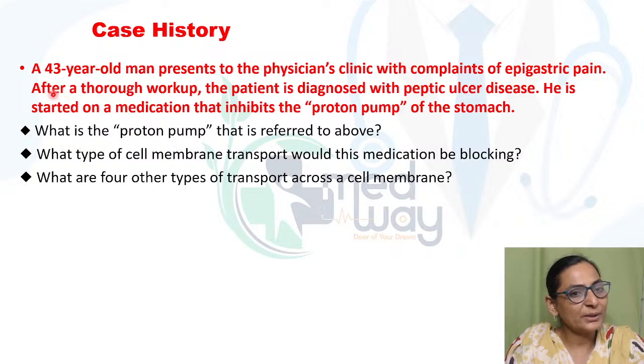Now suppose I give you a history. A 43-year-old man presents to a physician with complaints of epigastric pain. After a thorough workup, the patient is diagnosed with peptic ulcer and is started on a medication. This medication is known to inhibit the proton pump of the stomach. Now, we know that this is definitely a case of peptic ulcer because the diagnosis is given to you.